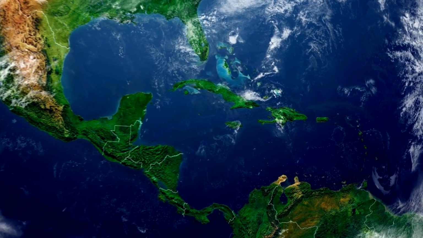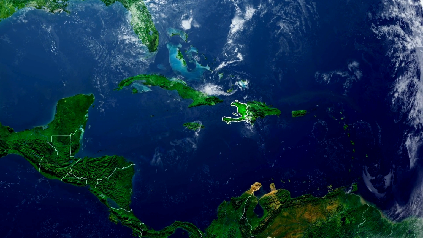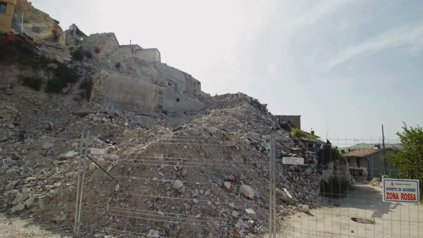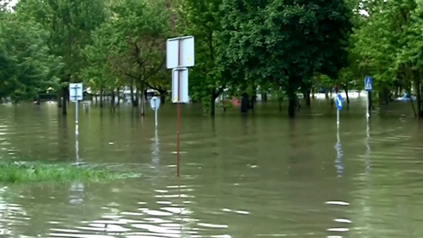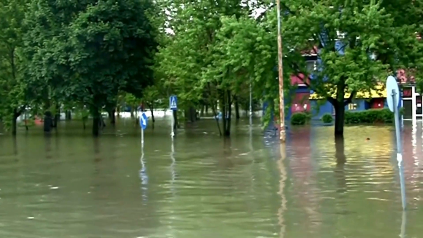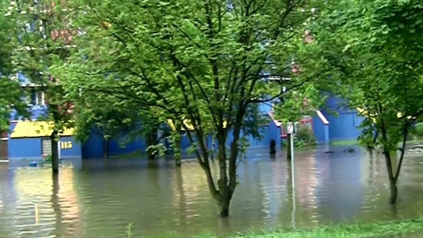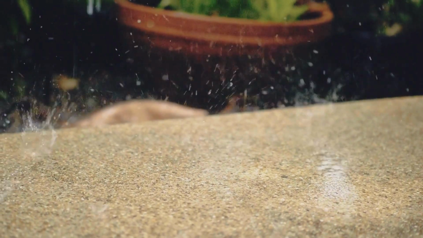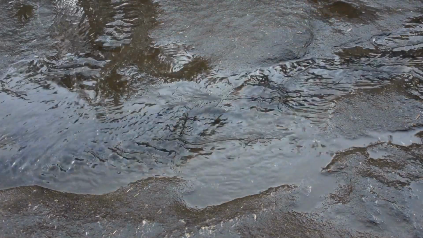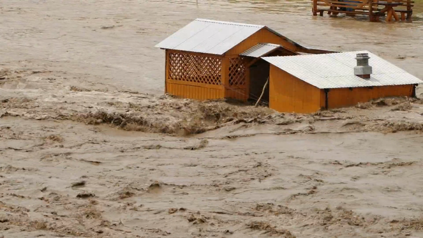For example, the 2010 Haiti earthquake killed nearly 300,000 people in the capital, Port-au-Prince. This was mainly due to falling buildings and poor infrastructure. Likewise, urban areas are more likely to suffer from the effects of flooding due to the fact that cities are made up of impermeable surfaces such as concrete. This means that water cannot soak into the ground, which increases the surface runoff of water into the rivers, causing them to overflow.